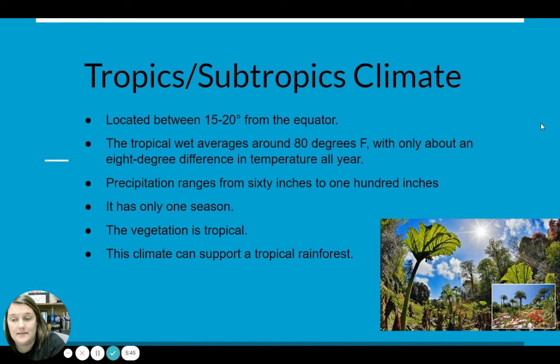Tropics, subtropics climate, located between 15 and 20 degrees from the equator. The tropical wet averages around 80 degrees Fahrenheit. And it's only about an 8-degree difference in temperature all year long. So the temperature does not vary. It doesn't get super cold or super warm. It stays right about the same. It is warmer, but they don't have hot days and cold days. It stays the same. Precipitation ranges from 60 to 100 inches per year. There's only one season. The vegetation is very tropical, and the climate can support that tropical rain forest.